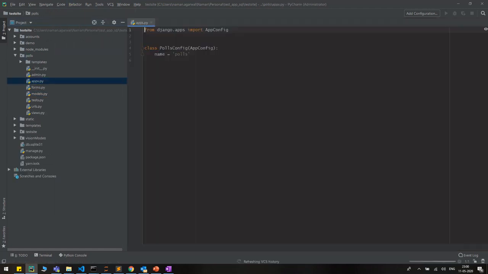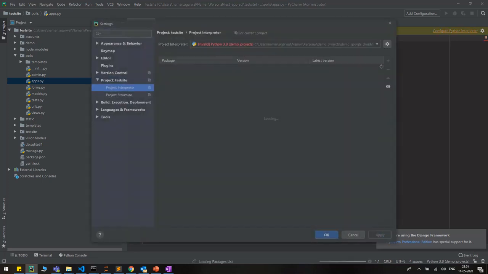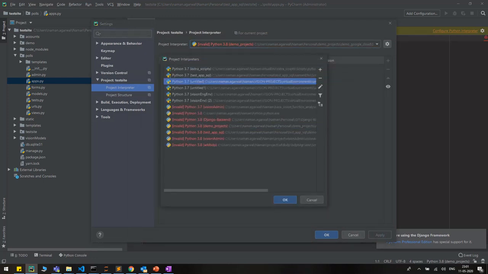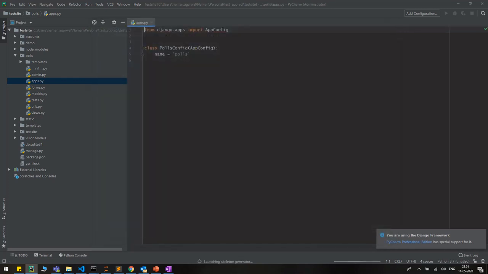When I go to my file, for example, I open a particular file, you can see it is showing: invalid Python interpreter selected for this project. Basically, PyCharm tells you that you need to configure a Python interpreter for all your projects. That is by default, so that is a good part. For example, now I will click this shortcut, go to Show All, and select any project. When I click OK, you will see at the bottom of the bar it is loading. Then when I apply, it will simply apply. So it is so easy to apply any virtual environment.